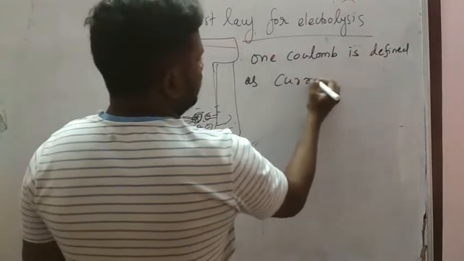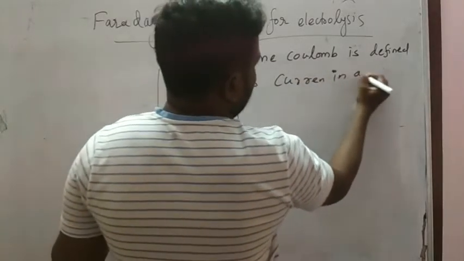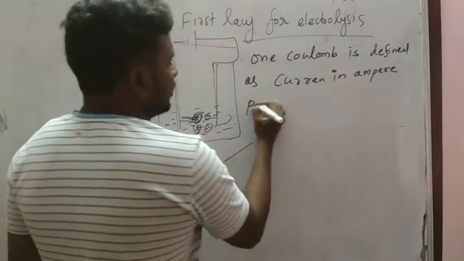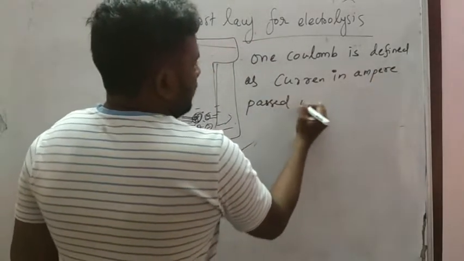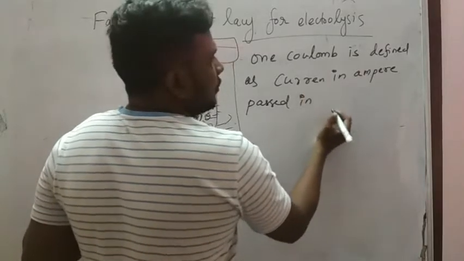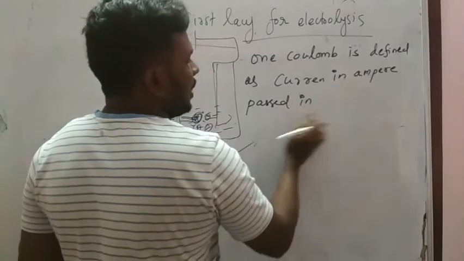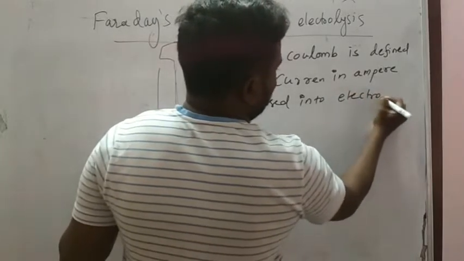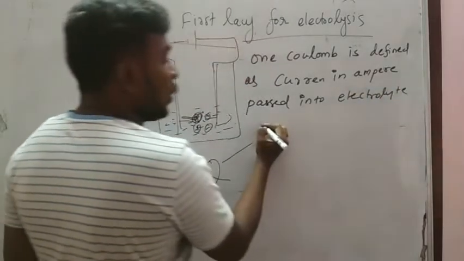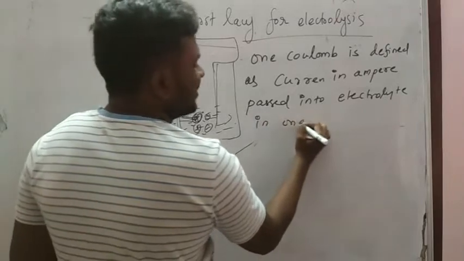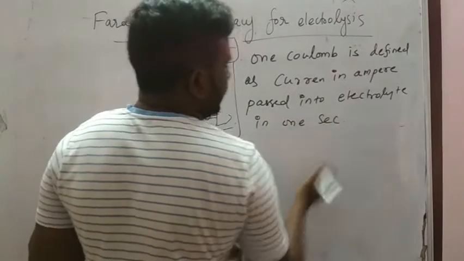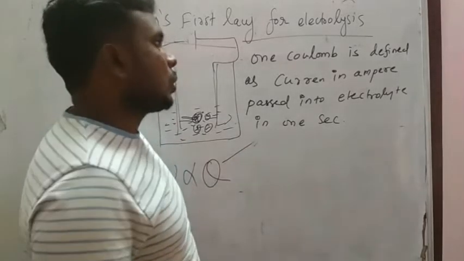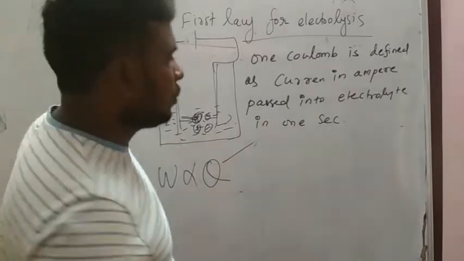1 coulomb is defined as the current in ampere passed into the electrolyte in 1 second. That is called 1 coulomb.